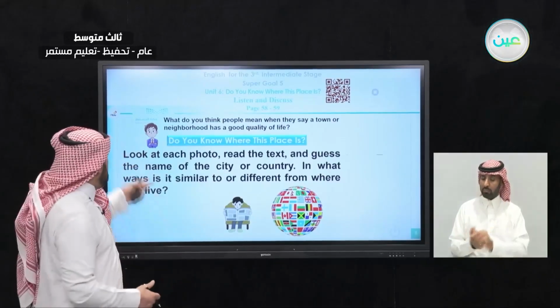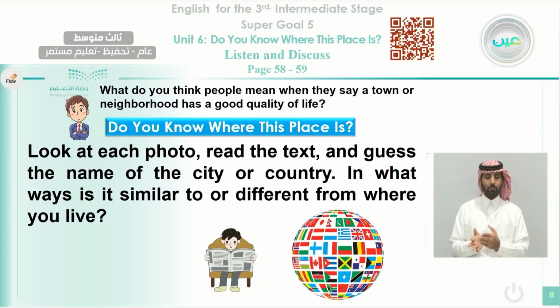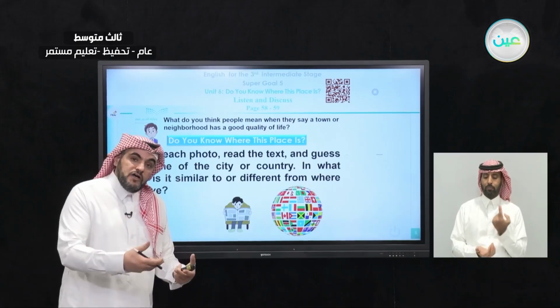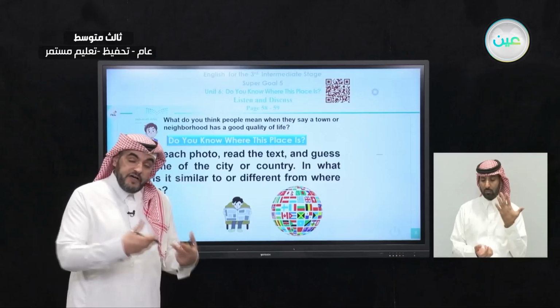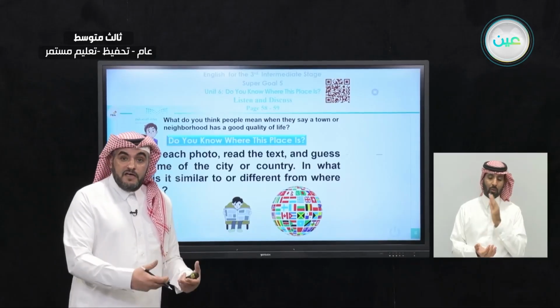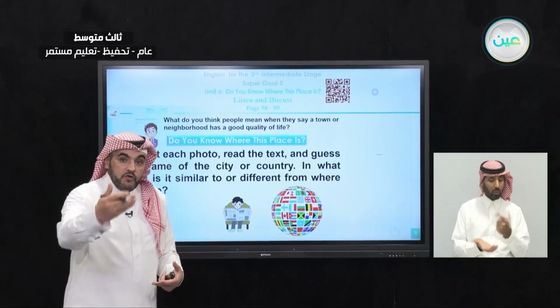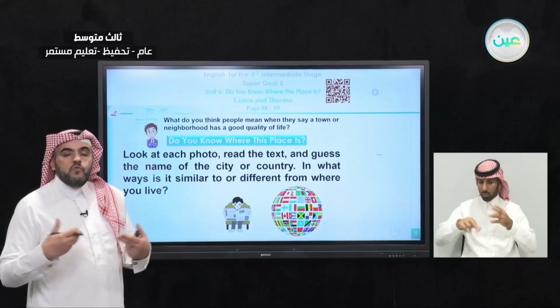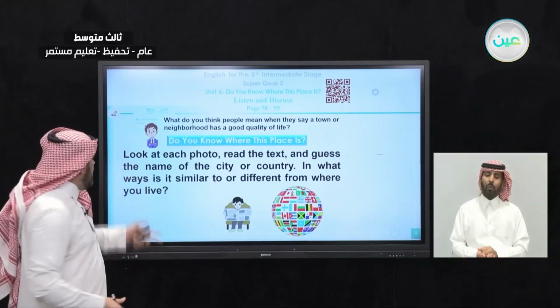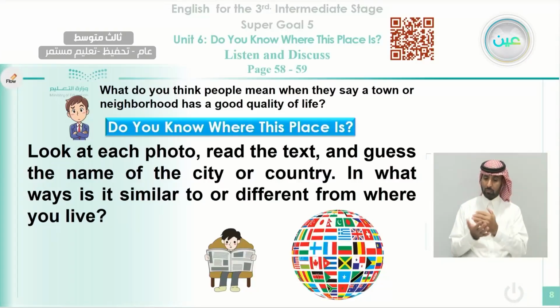You hear about that. Okay, now this is the title of the reading. Do you know where this place is? So here you need to think and find out the name of each place that we're going to talk about in 5 sections, 5 slides. Each slide has some information about a city, and your role is to find out what this city is. Okay, look at each photo. There are some photos as you can see here. Read the text and guess the name of the city or a country.